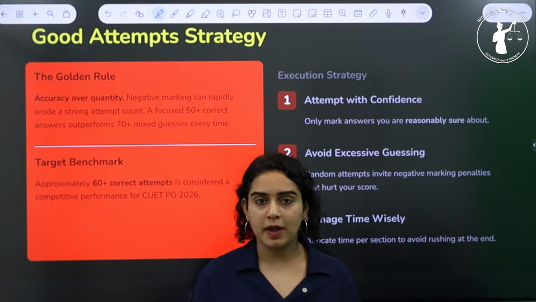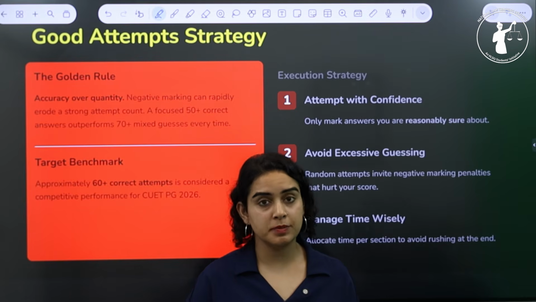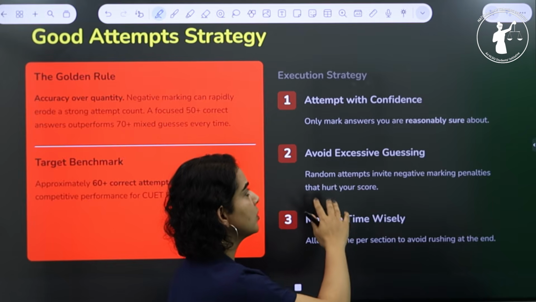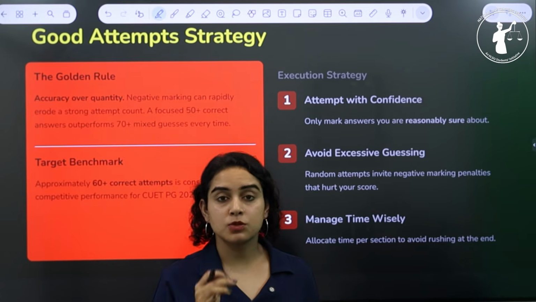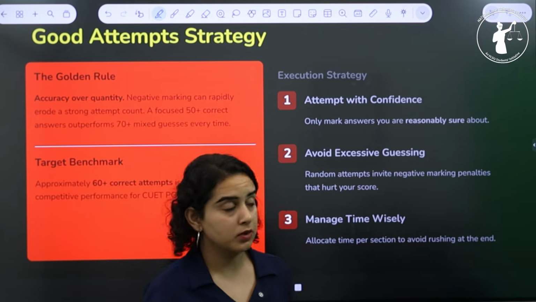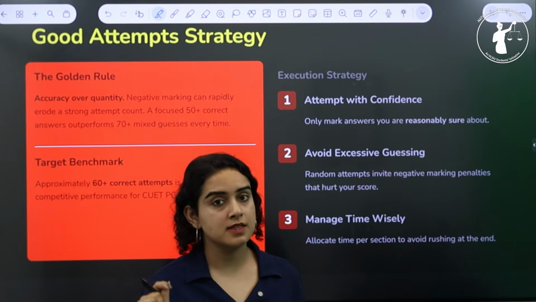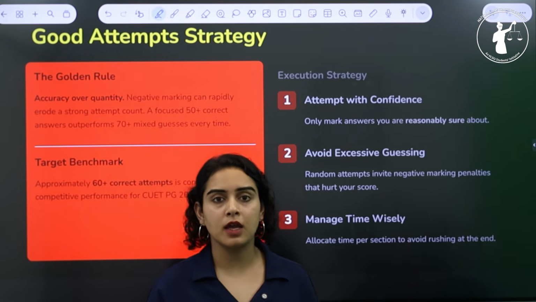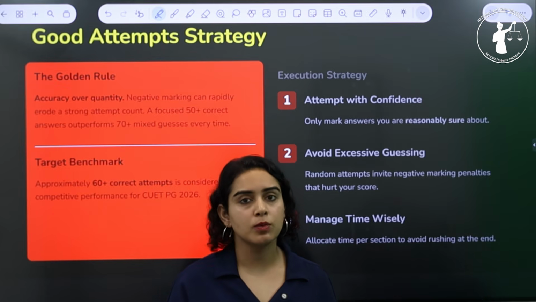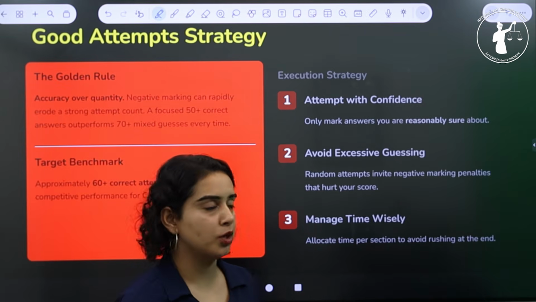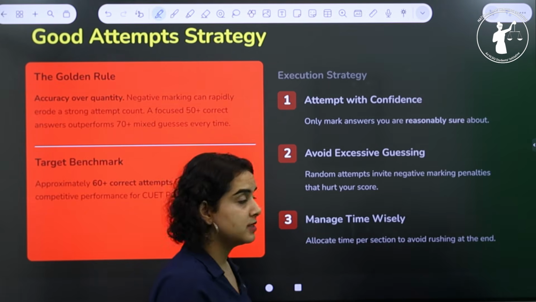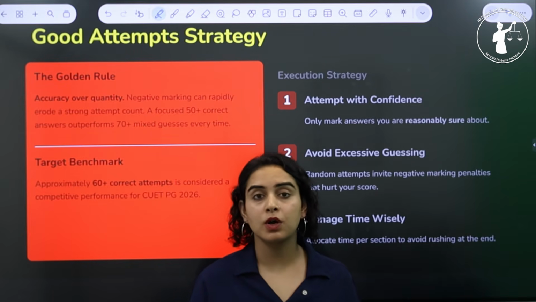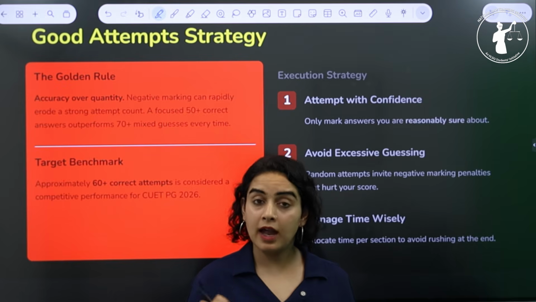So for those who are preparing for next year's CUET PG, the things that you have to keep in mind are that you have to attempt the questions with confidence, only mark the answers which you are reasonably sure about, and do not do excessive guessing, right? Every random guess that you make, if it is incorrect, can cost you marks, and that is not something which you would want. And manage your time wisely, right? Practice as much as you can so that it's easier for you to finish your exam on time and accurately as well.